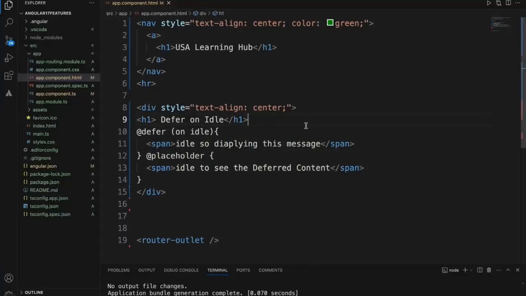So the next type of defer is on timer. So let me just change it. On timer, the deferred content will be displayed after a set time. For suppose if I want to display the content after 5 seconds or after 10 seconds, it will be displayed accordingly based on the timing. Let's just change this one to on timer. This timer will expect a parameter like 5 seconds or 50 seconds, the time.